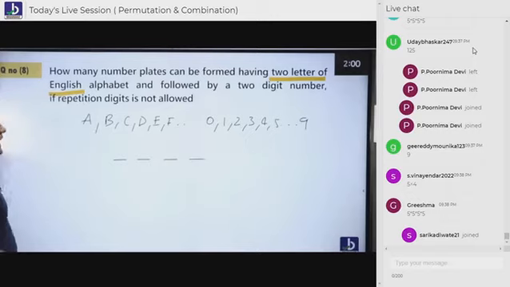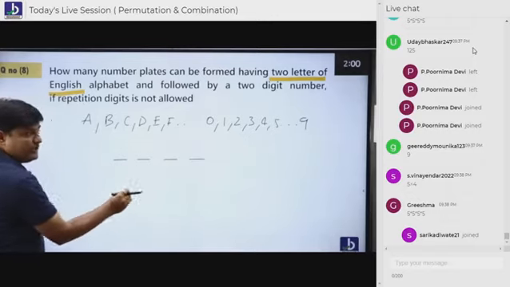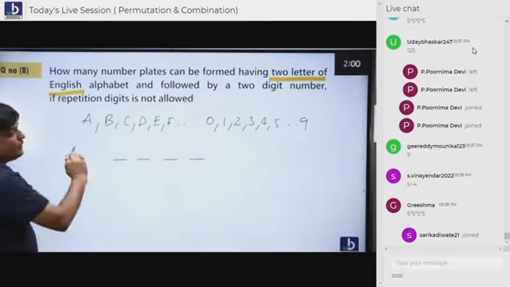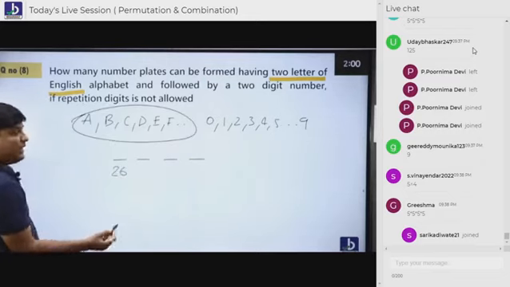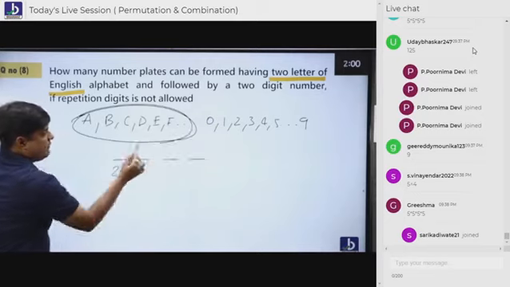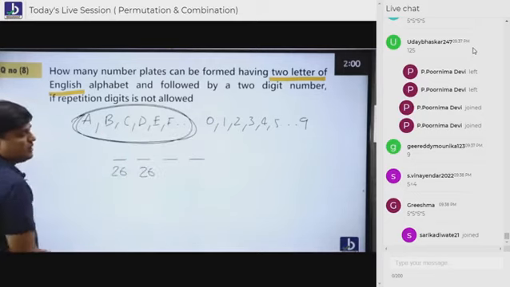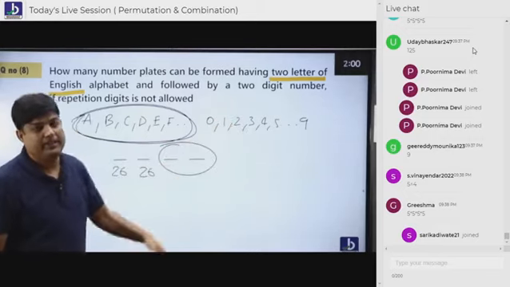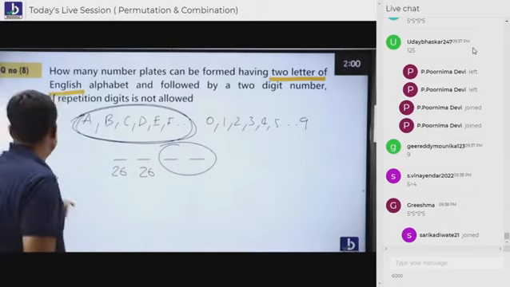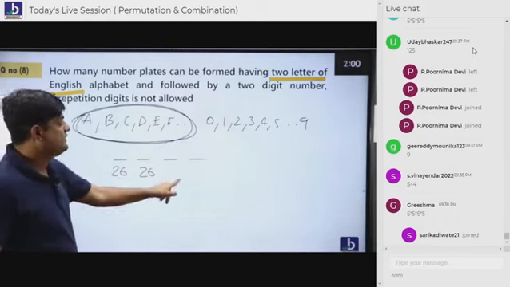Now he told you alphabets should be here, letters should be here. Do you think letters are 10? No. Letters are 26. All the 26 people are here. Again here, all the 26 people are here. Following, everybody, and followed by a 2-digit number. Here not letters but numbers should be there. Let's try to put on numbers here.